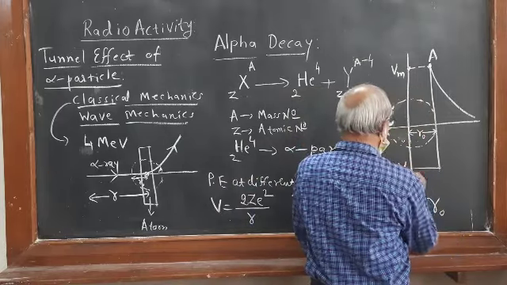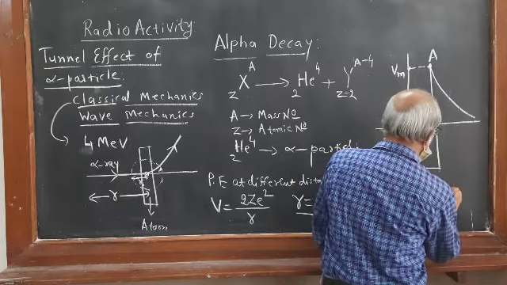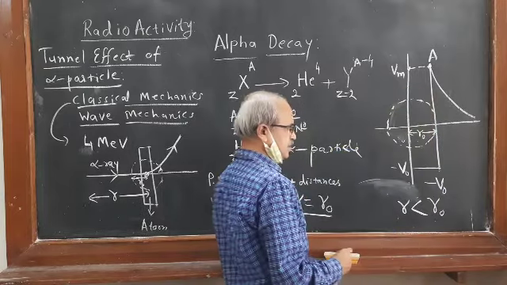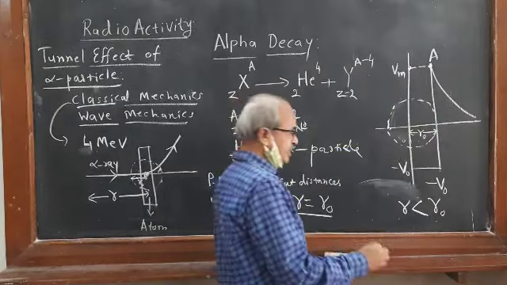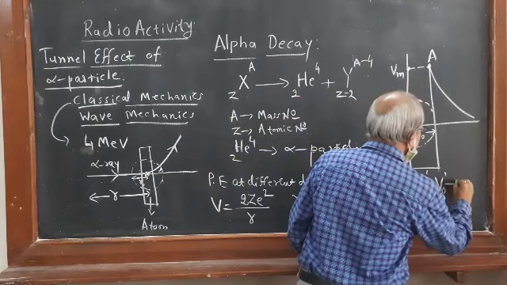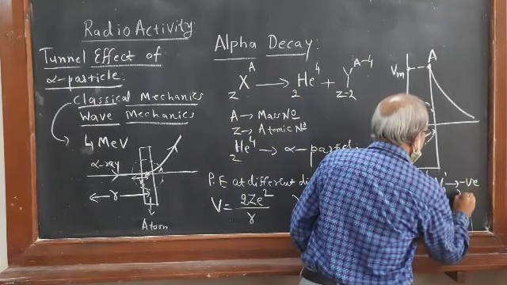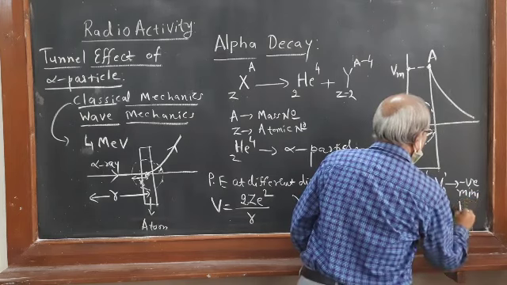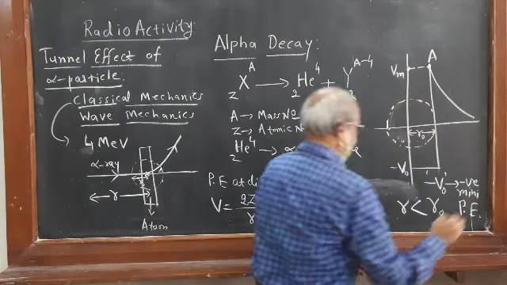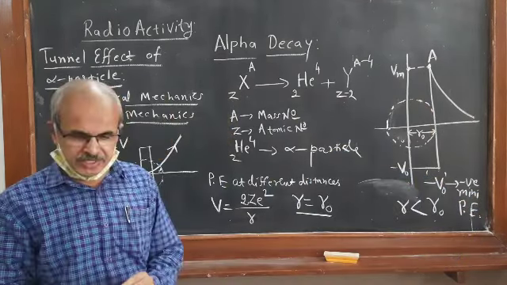Minus V naught means negative minimum potential energy. So that is the meaning of that.